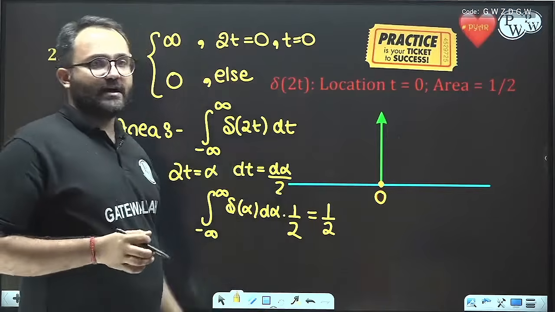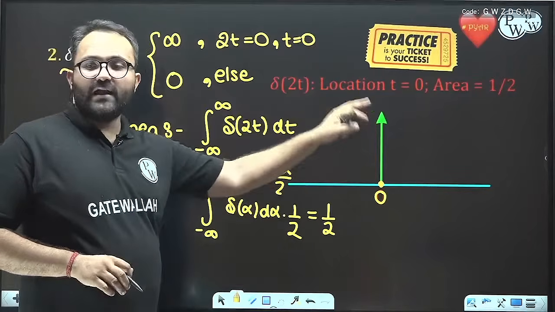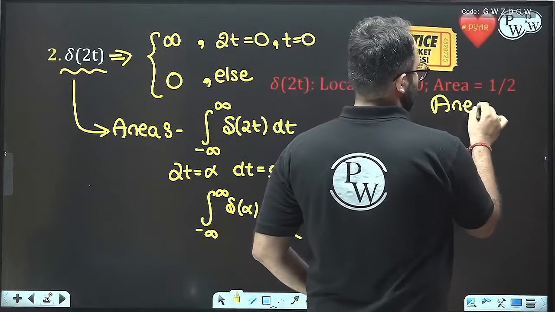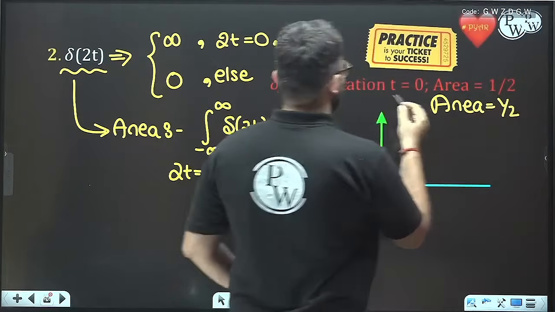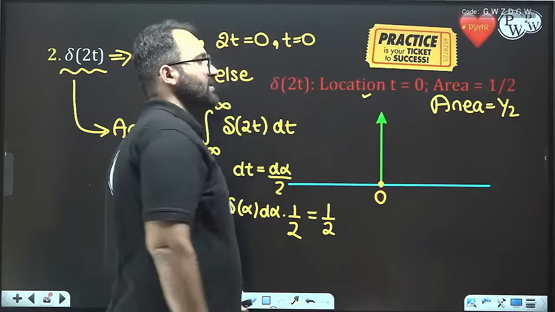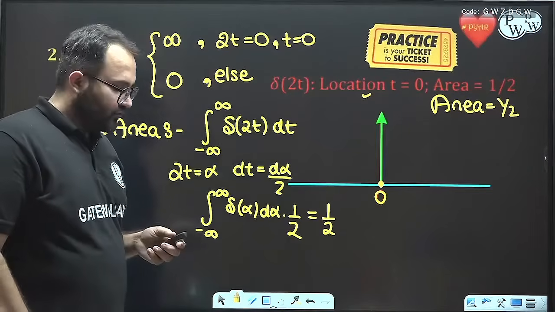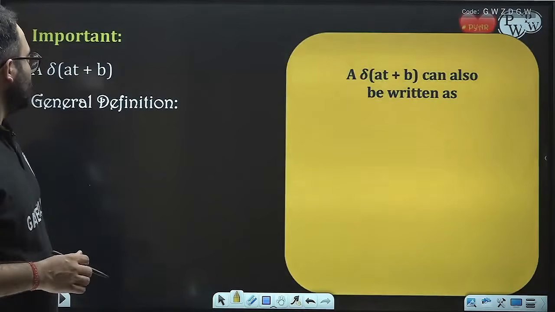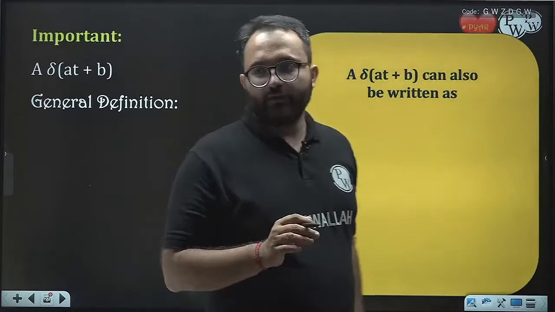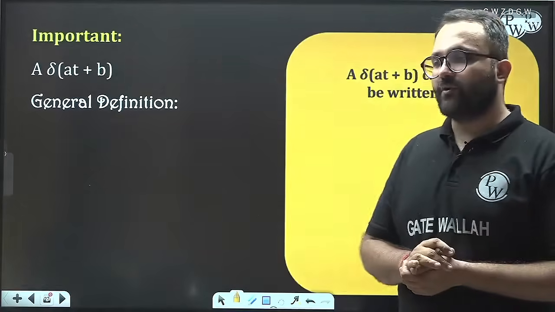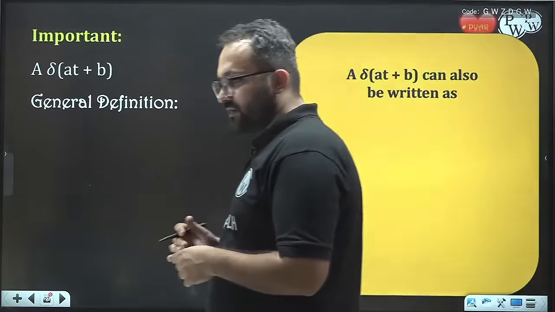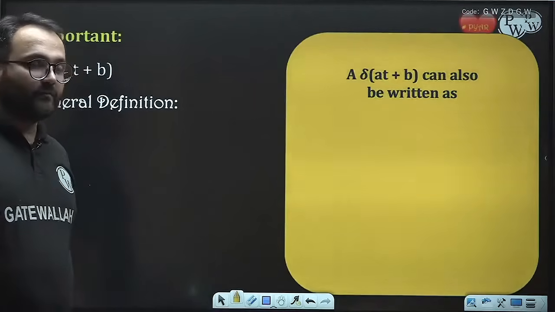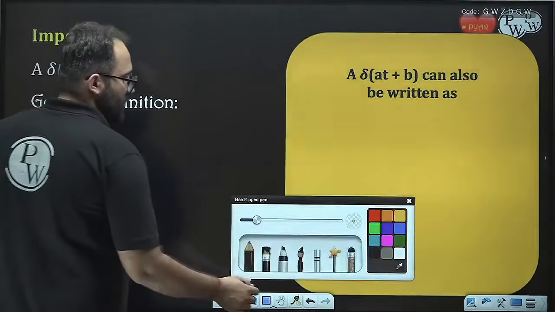So location is 0, value infinity, area 1 by 2. Location is 0 and area is 1 by 2. So now from here we can conclude the general definition. This definition is very, very important for all of you. How it is important? Let's see.